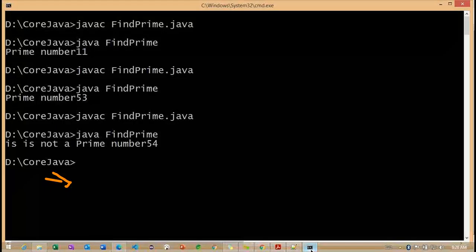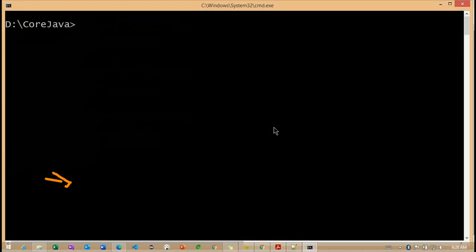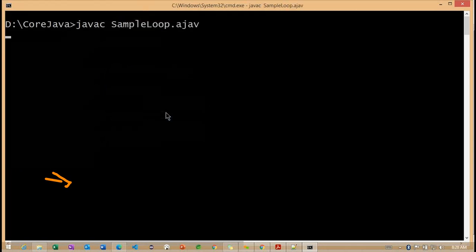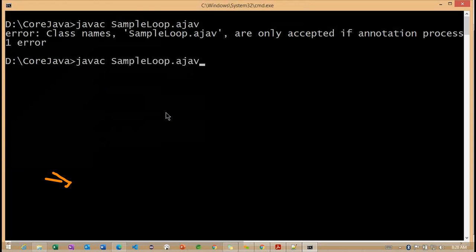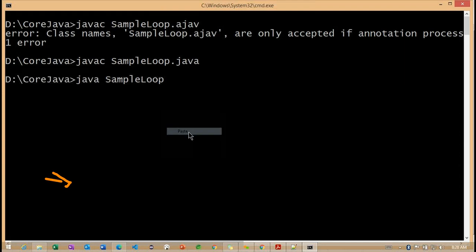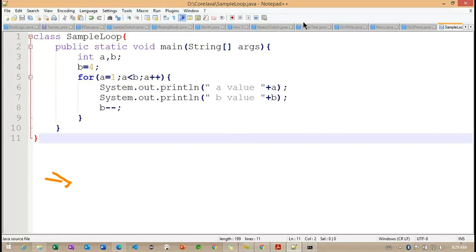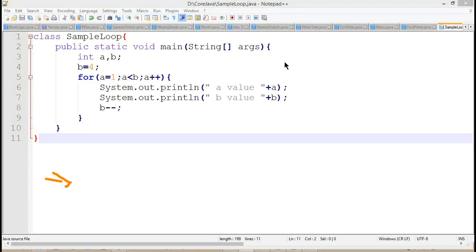Right. So this is all about the simple example on the loop here. Java SampleLoop.java. Sorry. SampleLoop. So A value 1, B value 4, A value 2, B value 3. Only 2 times here. So these are the simple examples on the for loop here.